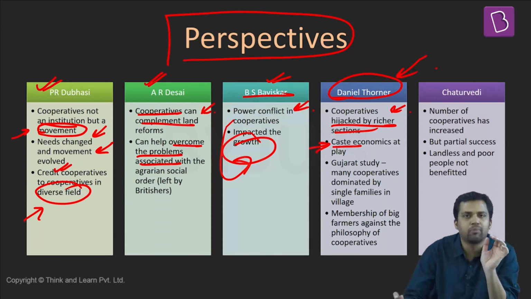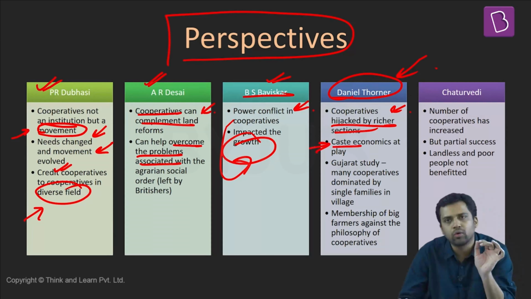It is also caste, which plays an important role. Caste as well as money power both play a very important role. Daniel Thorner also finds out that in Gujarat there are many cooperatives which are just dominated by single families in the village. One family is dominating the entire cooperative.